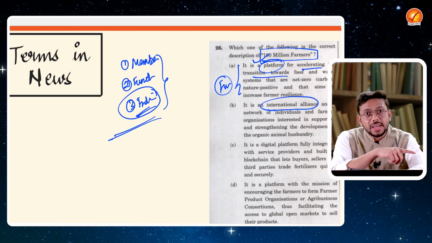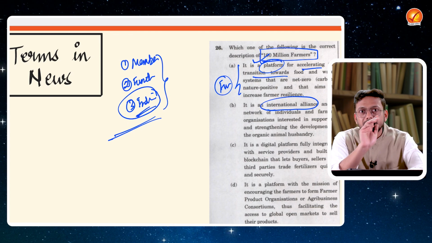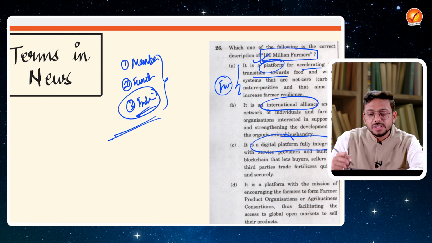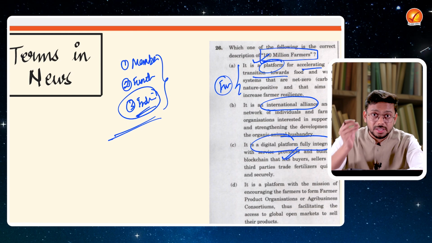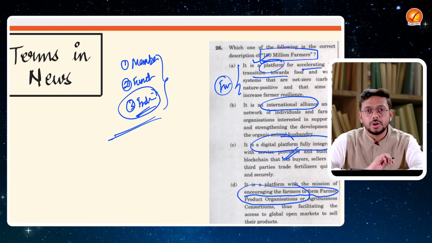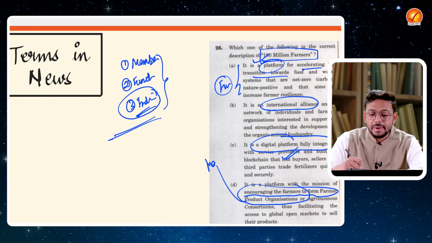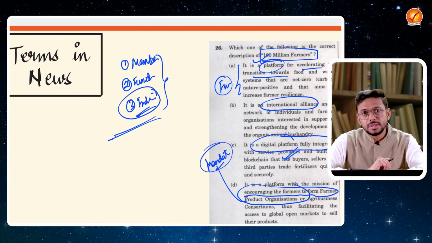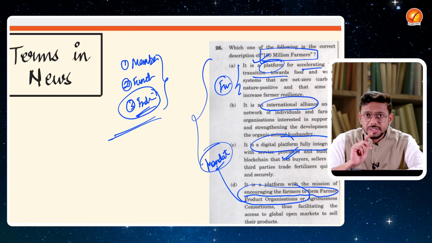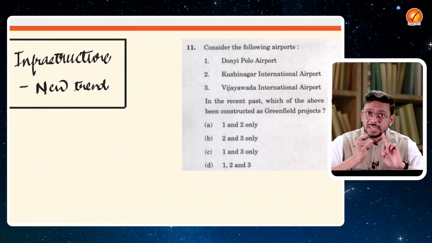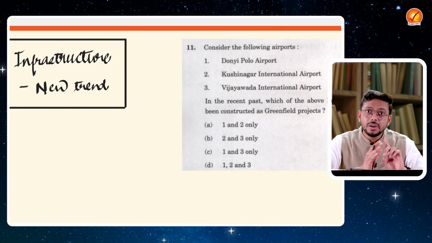Whether it's an international alliance or a domestic organization, definitely you have to understand this. It's a digital platform fully integrated with service providers. Okay, that is the unique feature of this particular thing, and a platform with the mission of encouraging farmers to form farmer producer organizations. What is the main mandate or the aim of this organization? Okay, so these are the few focus areas which you have to understand. So what is the gist that we are trying to come up to? Understand the theme, understand the topic, understand the focus area.